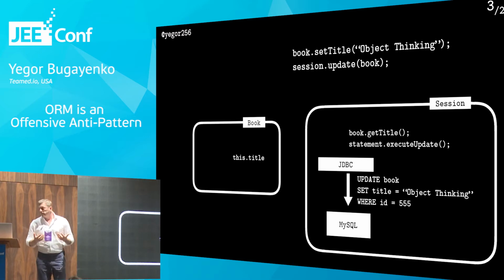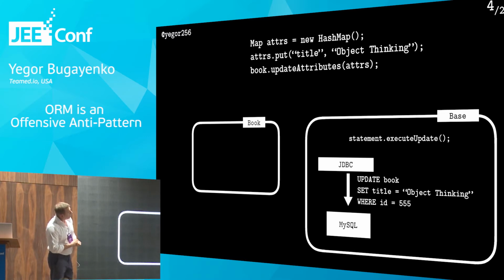Someone told me that active record works differently, or the repository pattern, for example. Who knows what the repository pattern is? A few. Who knows active record? They are close. They are almost the same. So the active record or repository pattern looks like that.